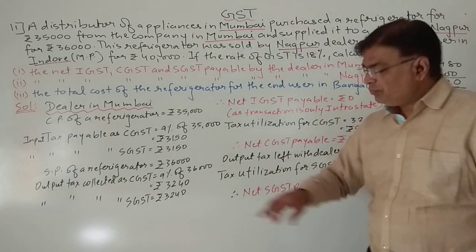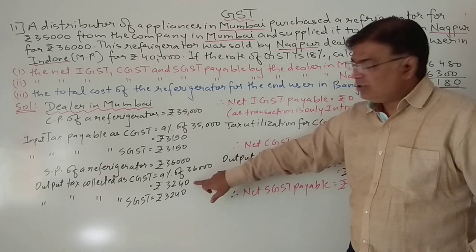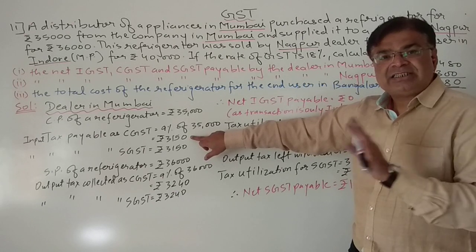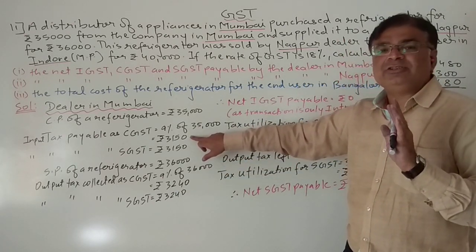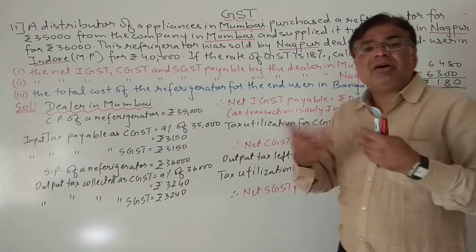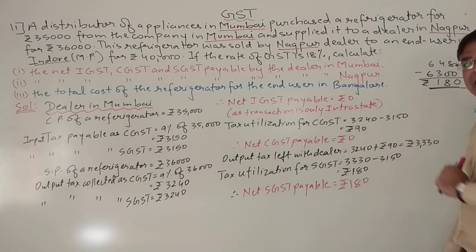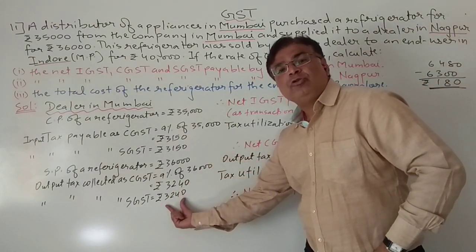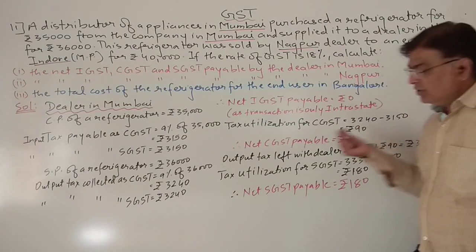So what will he do? First he will use this output GST to recover his input GST. So this input GST is gone, because from 3240 he will pay this 3150. So he has already covered this input GST, and still some amount is left. So what is that amount left? Rupees 90. Okay. Now see, he has collected 3240 plus he has a balance amount of 90 with him.